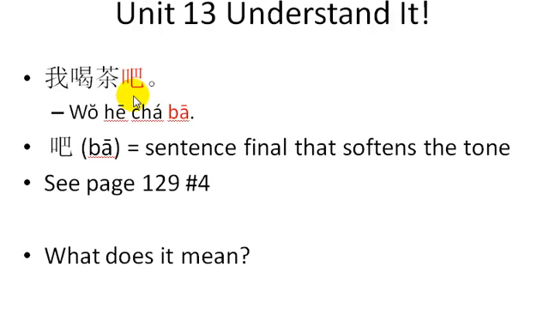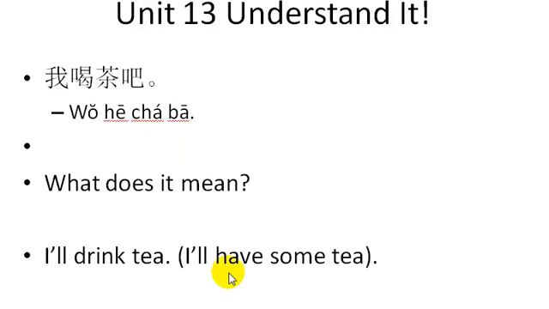So Wang Peng, 我喝茶吧. So we have this ba in here. It's a sentence final that softens the tone. So Wang Peng is saying, oh, I'll drink some tea, and he's putting a ba at the end of it because he doesn't want to sound too impolite. And ba makes it sound more polite. 我喝茶吧. And this grammar point here being discussed on page 129, it's number 4. You should go take a look at that. So I think the meaning of this sentence is pretty clear. I'll drink tea, or I'll have some tea.